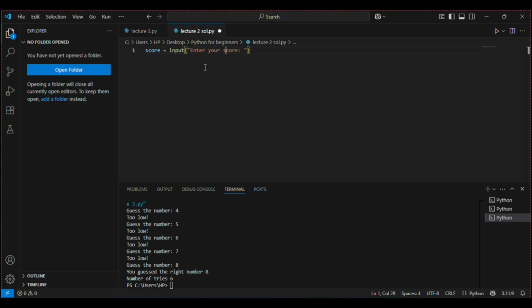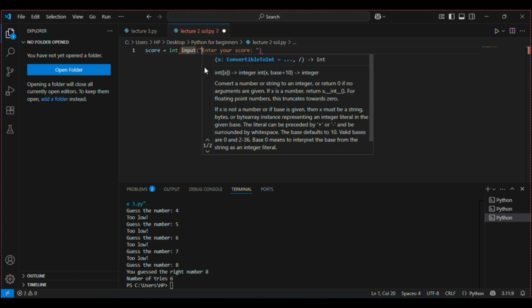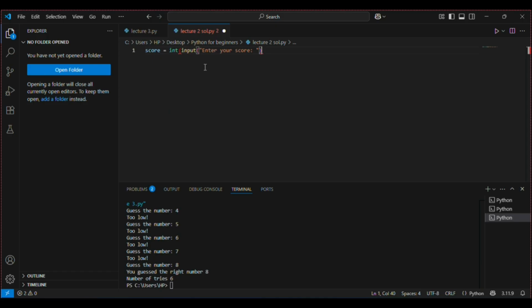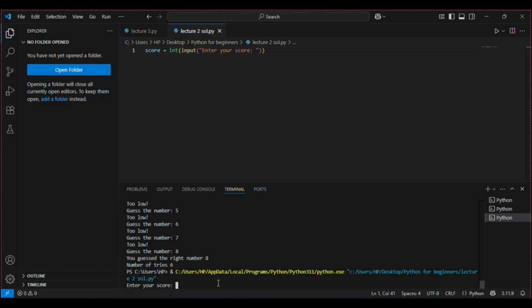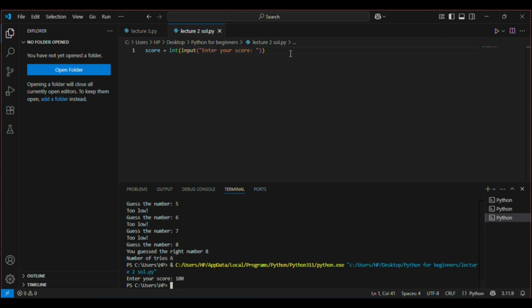Okay, let's make it an integer right away. Now we'll take the input from the user in the variable score, like this: enter your score, and for example I say 100, and okay, it's working.